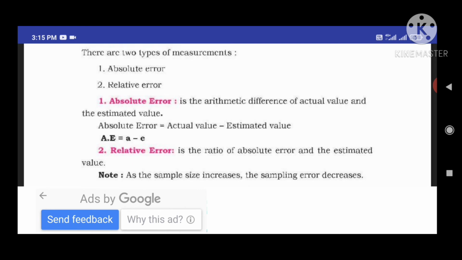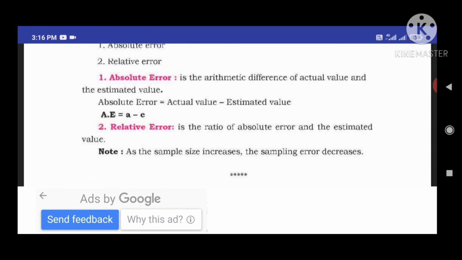So there is a formula for absolute error. Absolute error is equal to actual value minus estimated value. The difference is called an absolute error. Sometimes we will get a negative value, sometimes a positive value. So sometimes we can give a conclusion based on the result. Sometimes we can give a positive opinion, sometimes a negative opinion based on the errors.